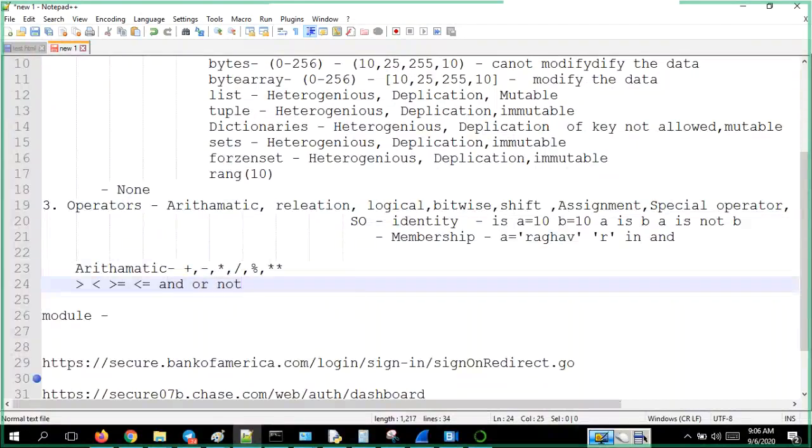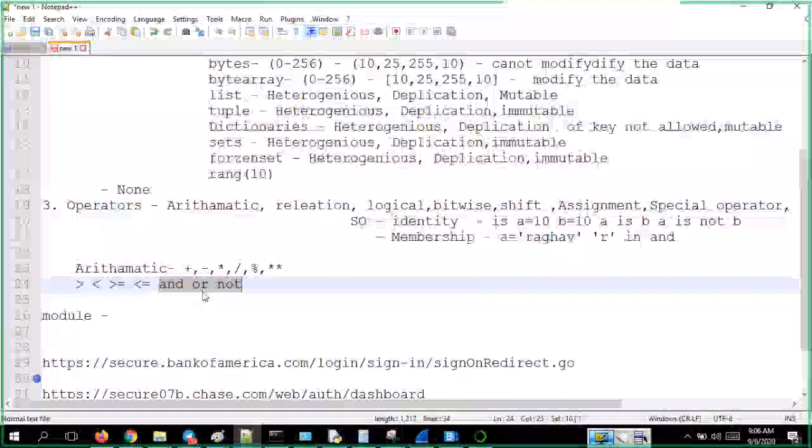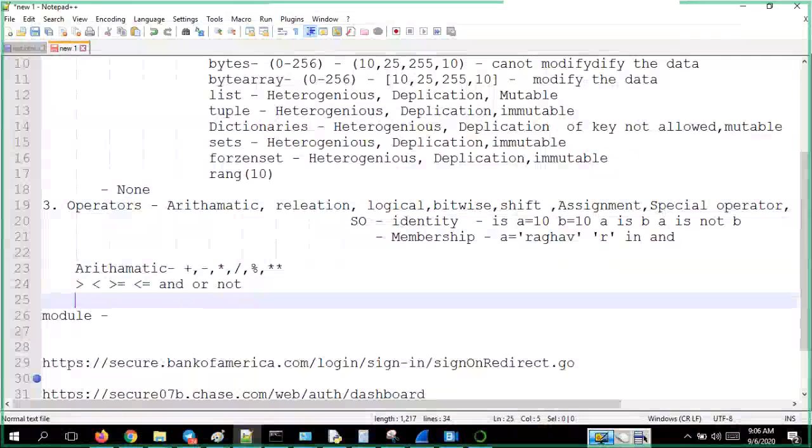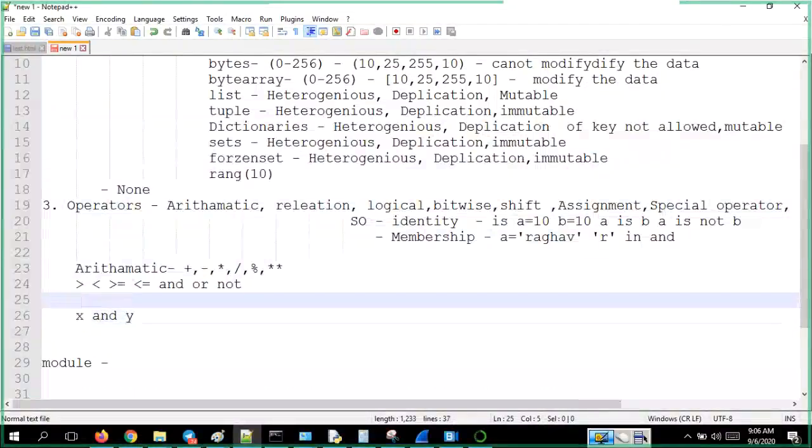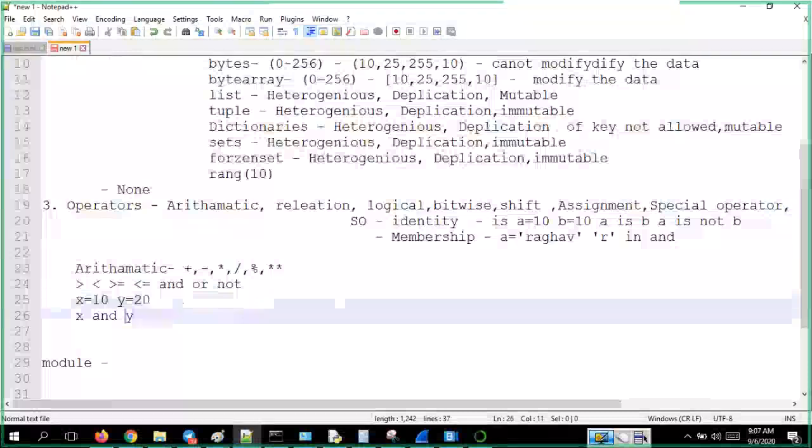Then we use a truth table for referring to the and operator. If we have x and y as two variables, say for example x is equal to 10 and y is equal to 20.